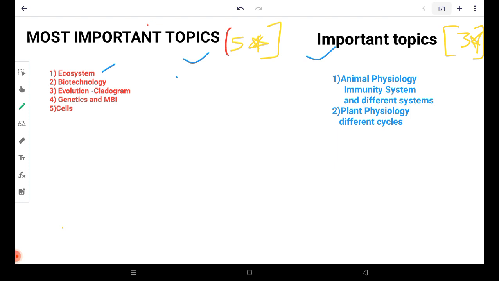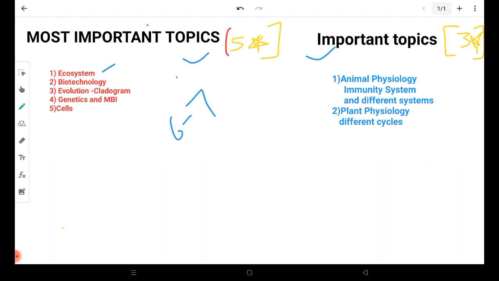So ecosystem may be an easy topic, but in previous years approximately 6 or 7 questions were from the ecosystem. So you cannot avoid that topic just because you think it is easy. You must revise ecosystems first of all, and in that, the different pyramids. Second is species interaction. There are different species interactions, and you must revise them, and most importantly their examples. If you know the concept but not the examples, then they will ask the question on the basis of an example. So you must read about the examples also.